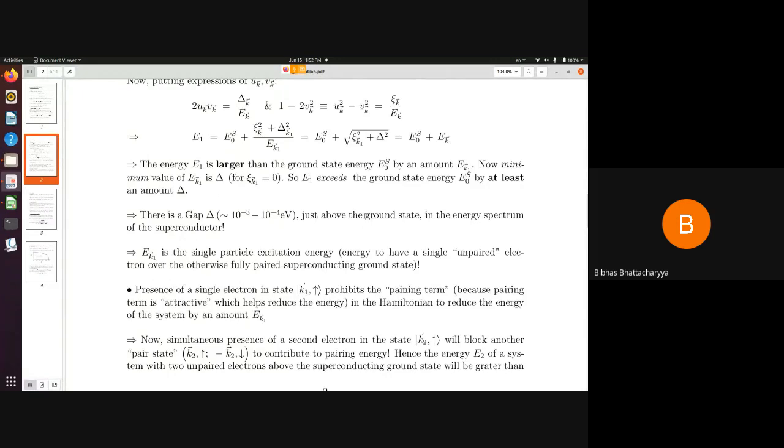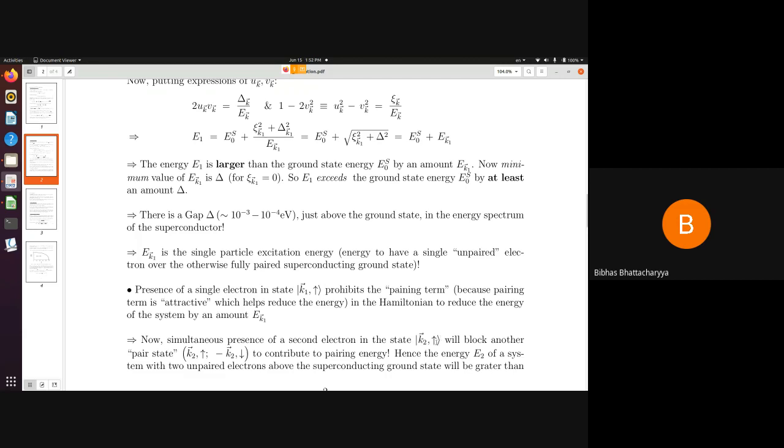First of all, I put one electron in this state, thereby the system increased its energy by EK1, the minimum value of which was delta. If I put a second electron in this state, further it will lose this probability of pairing, and therefore there will be a lesser contribution to the pairing energy, and as a result there will be an increase in the energy of the system.